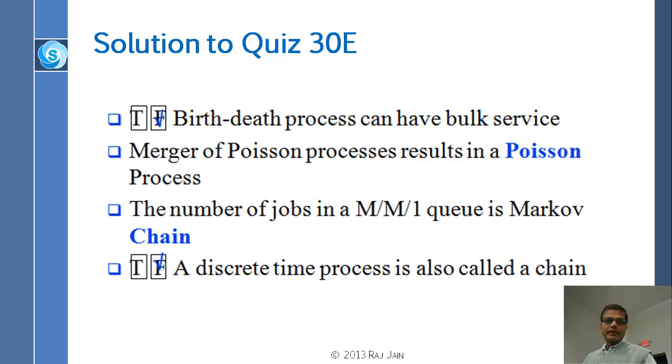First of all, birth-death processes cannot have bulk service. Because if they have bulk service, they will not go to the next state. They will go to 5 states before or something like that. So that is false. Merger of Poisson processes results in a Poisson process. That should be kind of trivial. The number of jobs in a queue is a Markov chain. Okay? Because Markov was already given, all we wanted to figure out was whether you understood the chain. And here, a discrete time process is also called a chain. That is false. Why? State. We are looking at the state, not at the time.